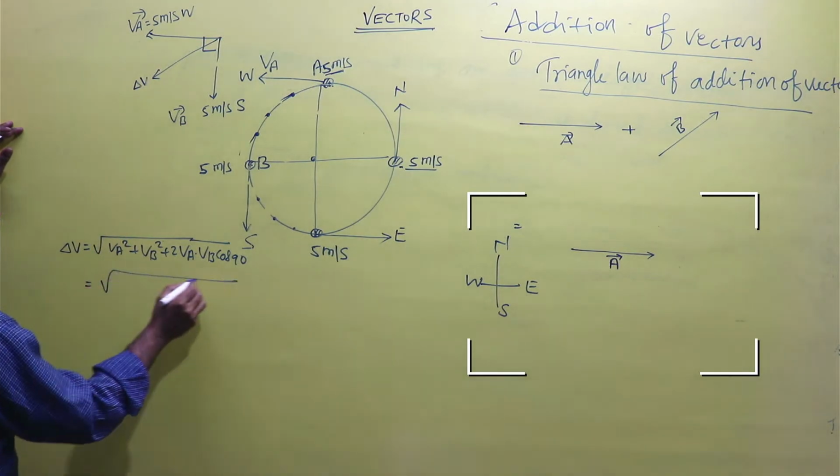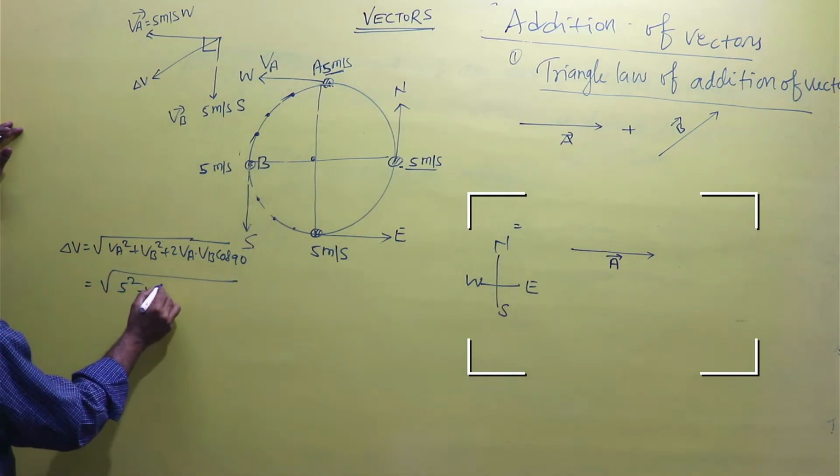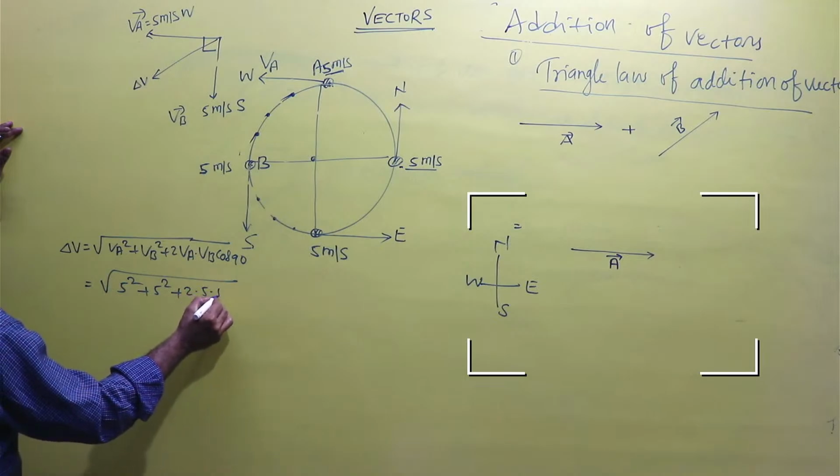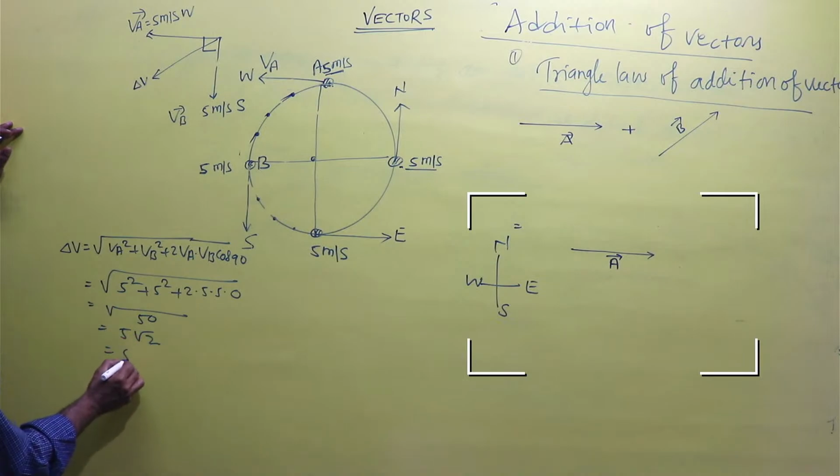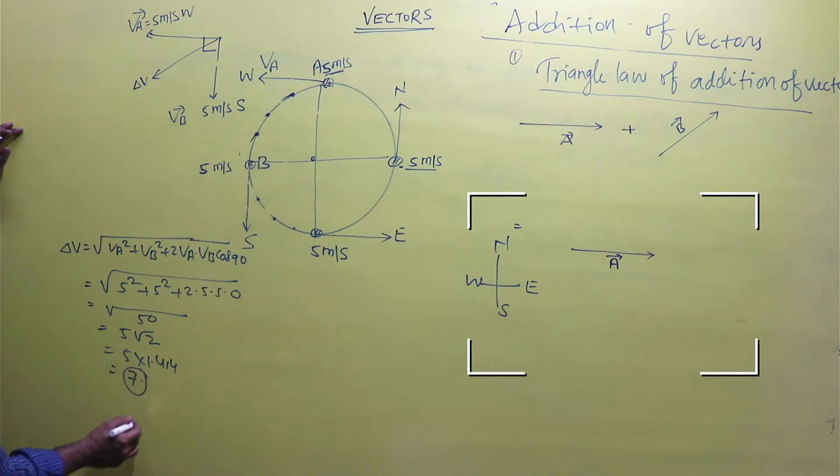So 5 squared plus 5 squared plus 2 times 5 times 5 times cos 90, which is 0, gives 50, which is 5 root 2, equal to 7 point something. It means the change in velocity is about 7 meters per second.